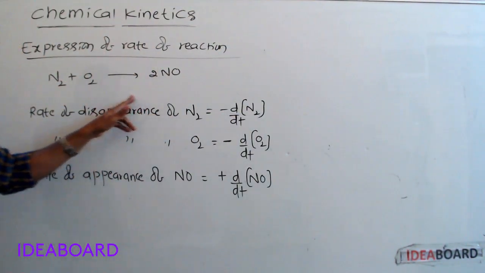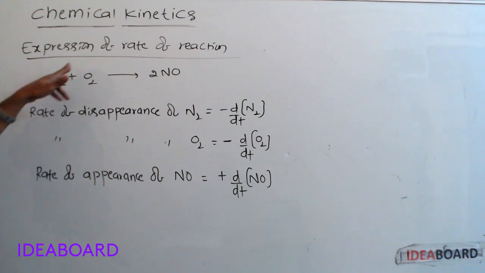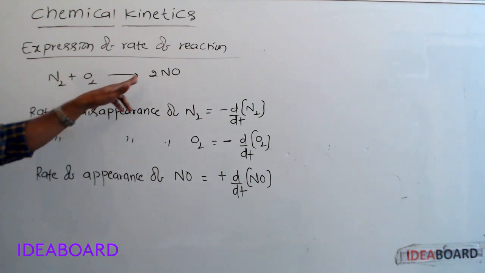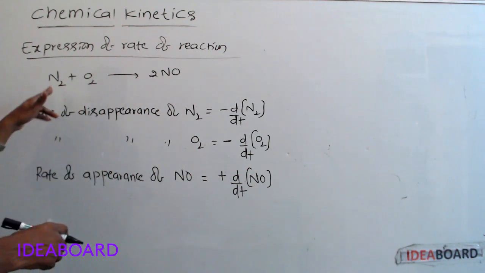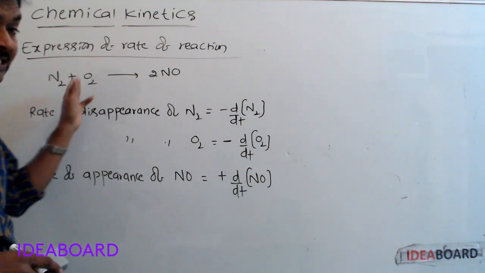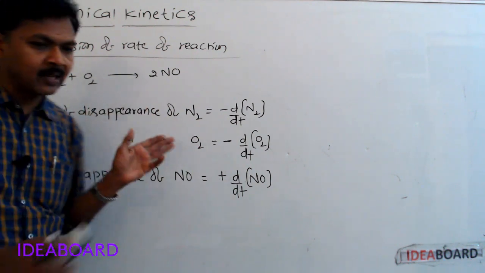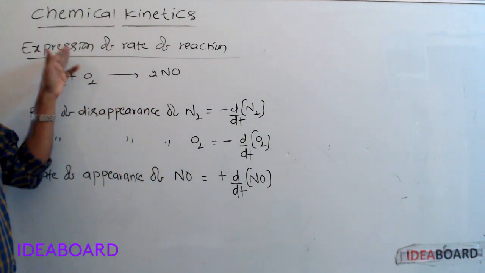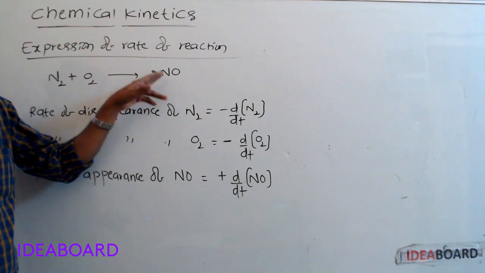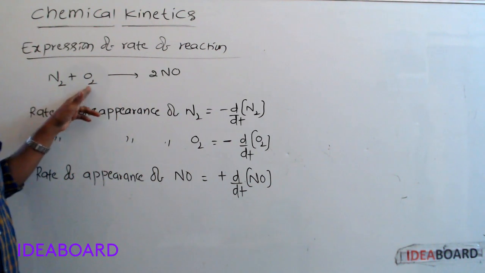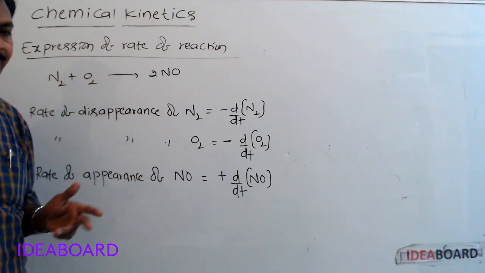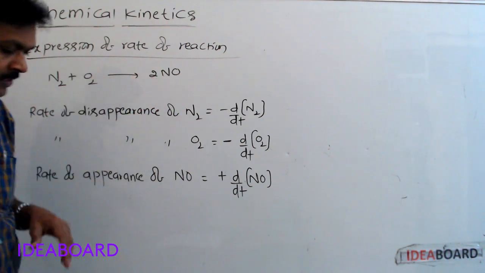As per the equation, 1 mole of each of N2 and O2 reacts and forms 2 moles of NO. So that means N2 and O2 disappear with the same rate. This is very important. N2 and O2 disappear with the same rate, but NO appears twice that rate.